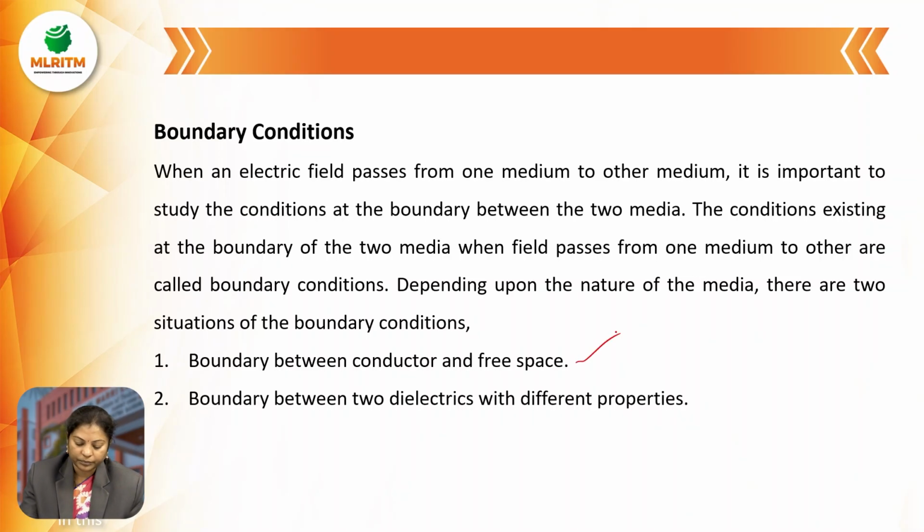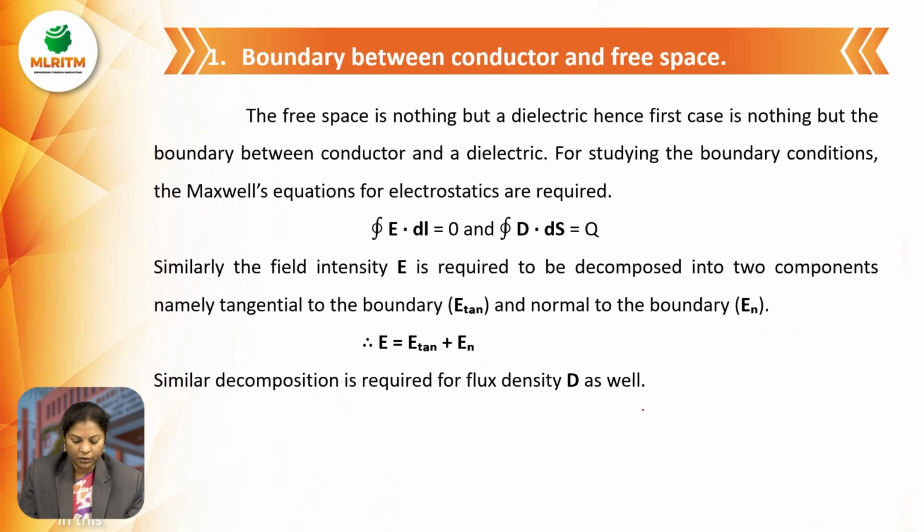Depending on the nature of the media, there are two boundary situations: the boundary between a conductor and free space, and the boundary between two dielectrics with different properties. Free space is nothing but a dielectric, hence the first case is the boundary between a conductor and a dielectric.